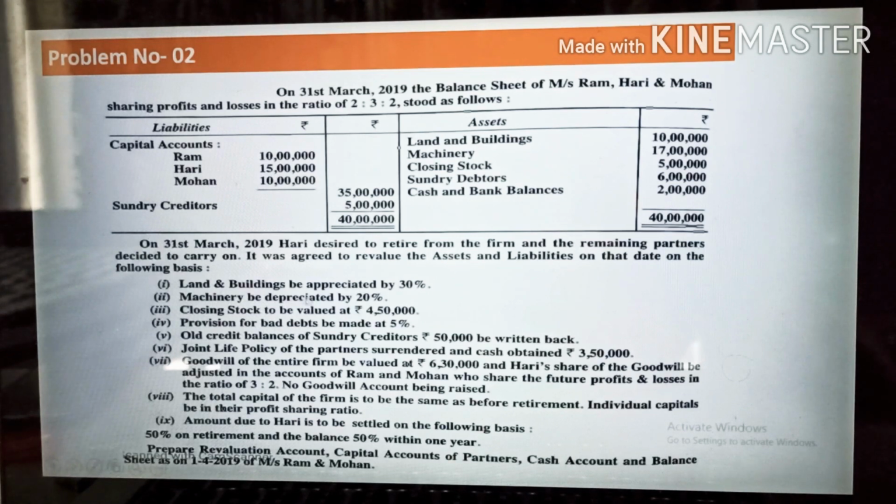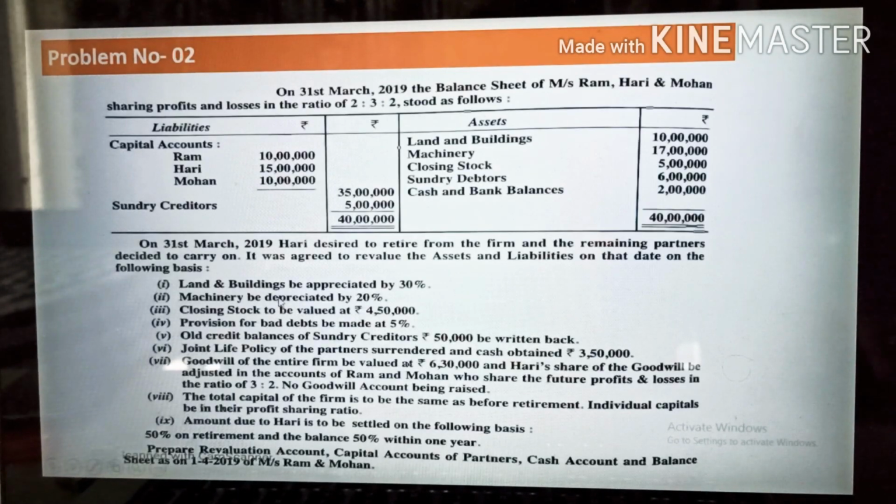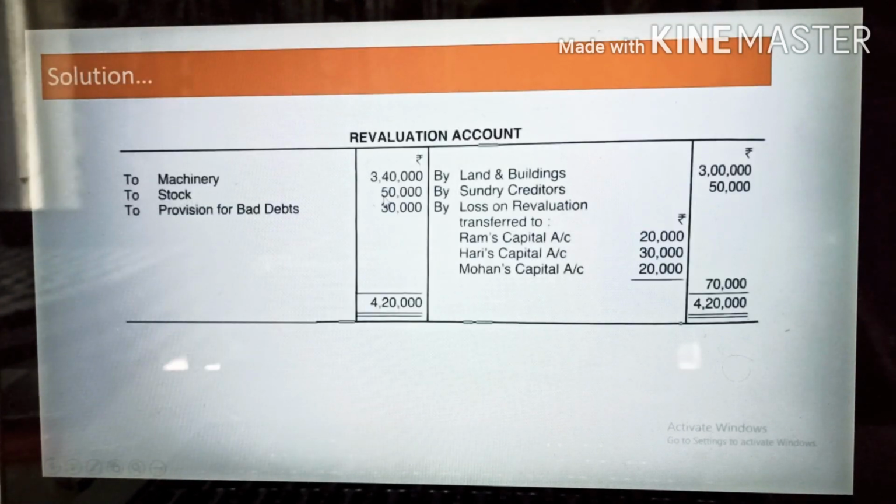Then you can check machinery be depreciated by 20%. How much machinery is given? 17 lakh, but the value of machinery has been depreciated by 20%. So 20% of this machinery will be 3,40,000 approx. This machinery I have written 3,40,000. Next one is closing stock to be valued with rupees 4,50,000. In the question it is given 5 lakh, but it has also been depreciated by 50,000 rupees. So you need to write this 50,000 here also.